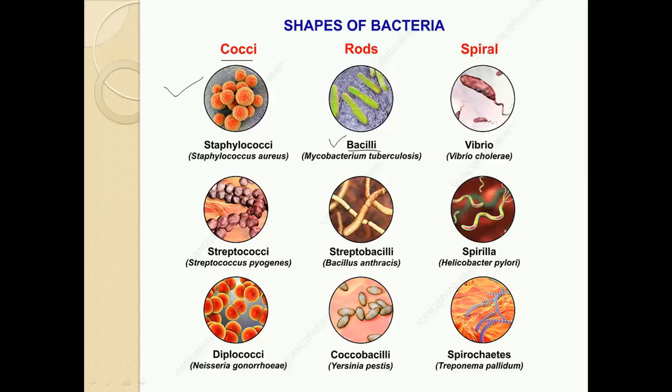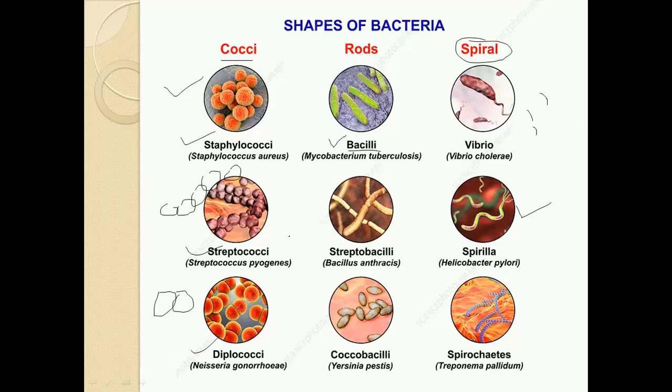Here some names are mismatched. These are the vibrio, comma shaped bacteria, just like a comma they look. Okay, here you will see the spiral bacteria. Then these spherical bacteria can exist in a bunch, which is called staphylococci. If these coccus bacteria are in a chain, one coccus, another, they make a chain, then these are called streptococci. If they are in a pair, one cocci and another cocci, then they are called diplococci.